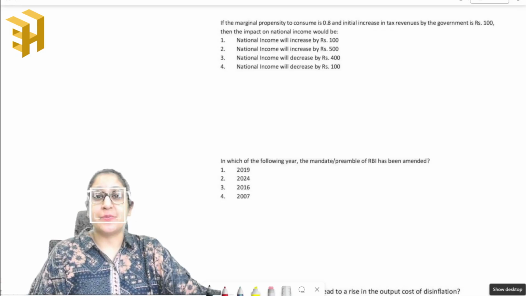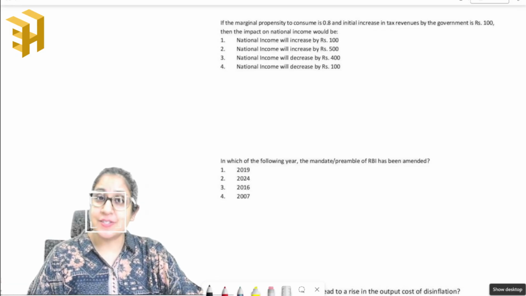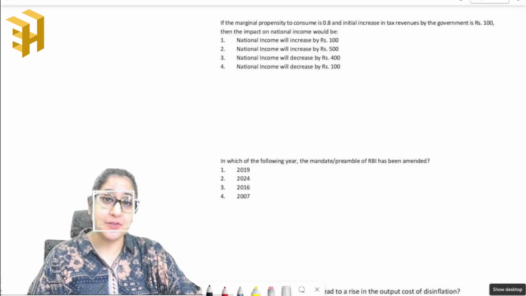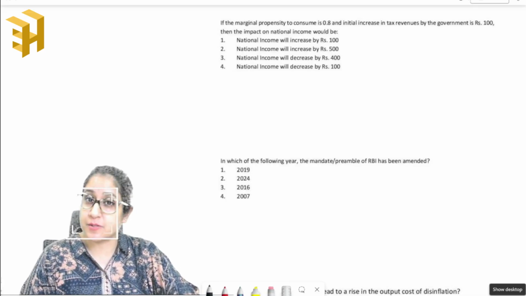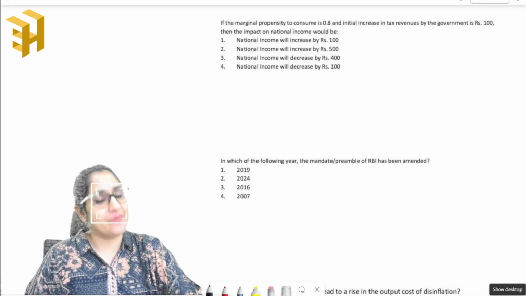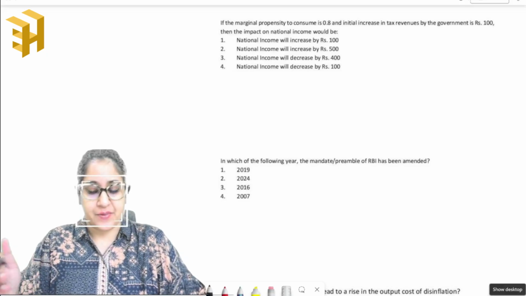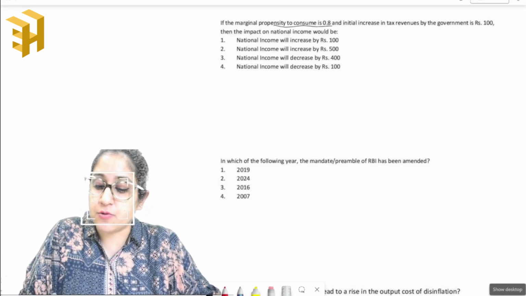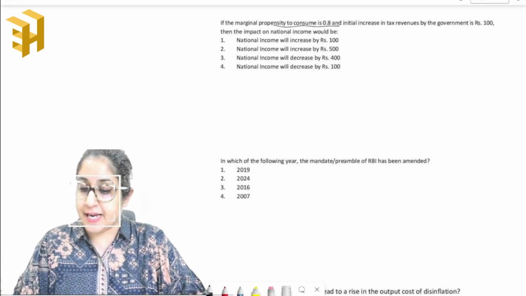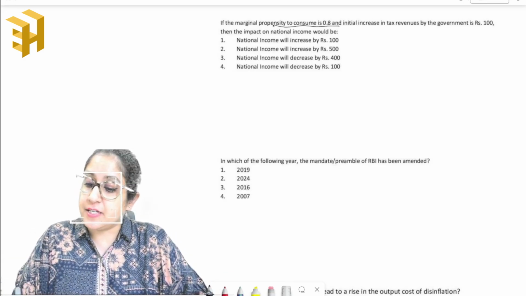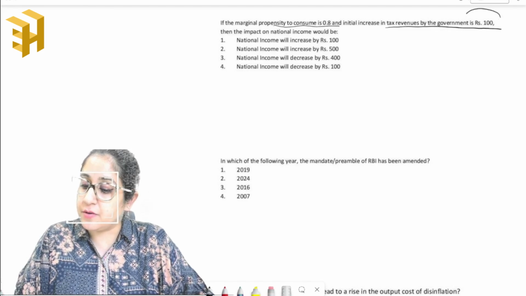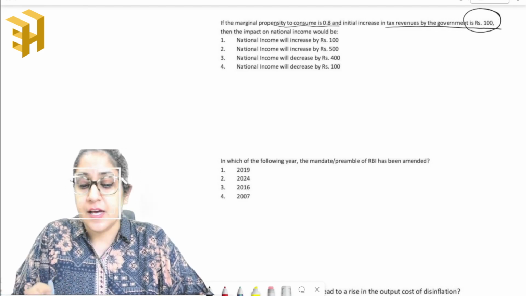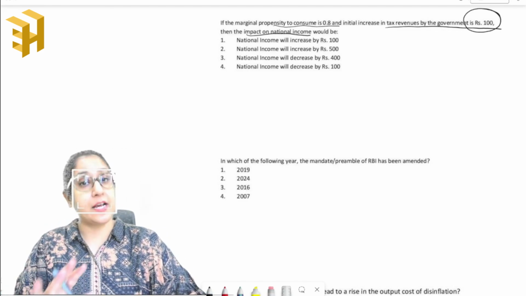Right, so we are back with another set of questions that are very important from the UGC NET economics perspective. So let's begin. The first question is: if the marginal propensity to consume is 0.8 and the initial increase in tax revenue by the government is rupees 100, then what will be the impact on the national income?